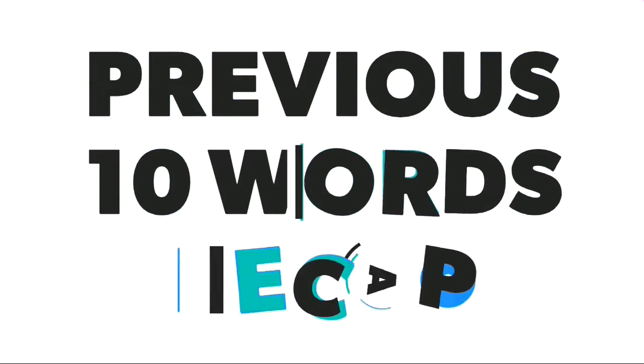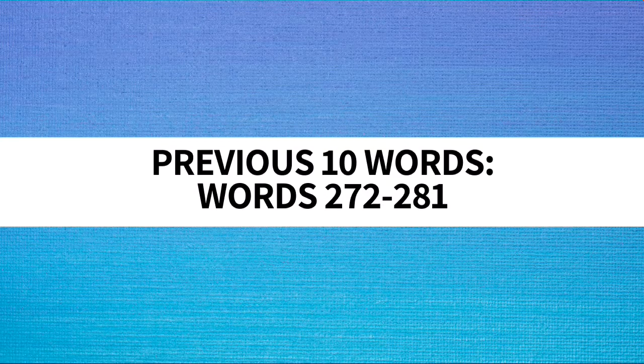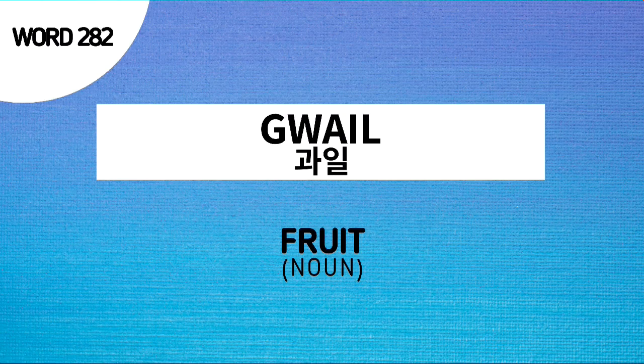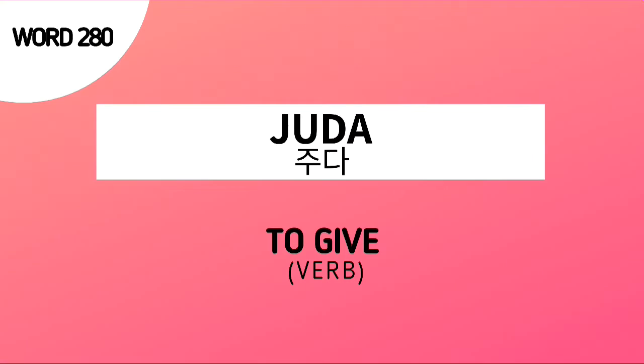Now let's proceed to our previous 10 words recap. As of now, our previous 10 words are words number 272 to 281. But don't forget our word for today, word number 282, 과일, which means fruit. The first word for our review is word number 281, 돕다, which means to help. Word number 280 is 주다, which means to give.